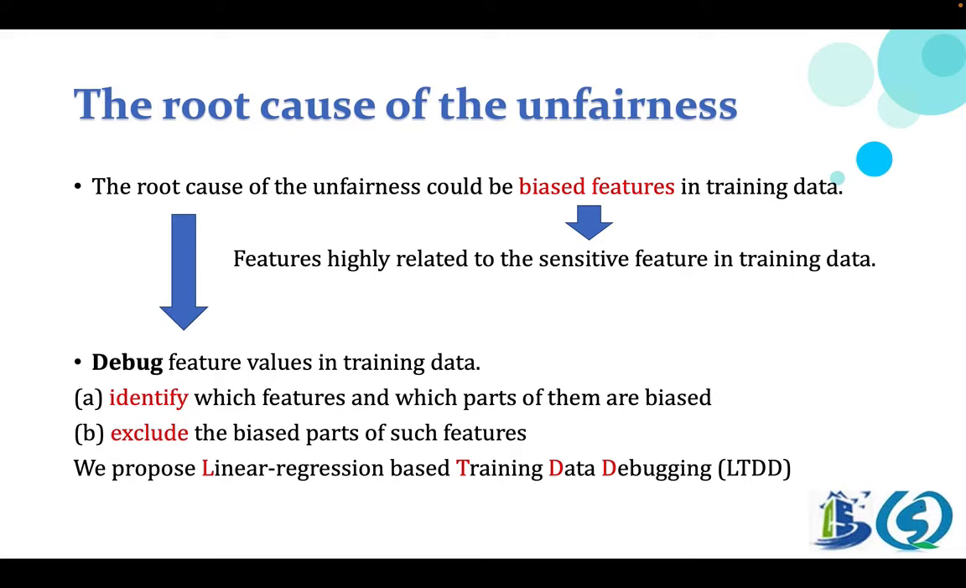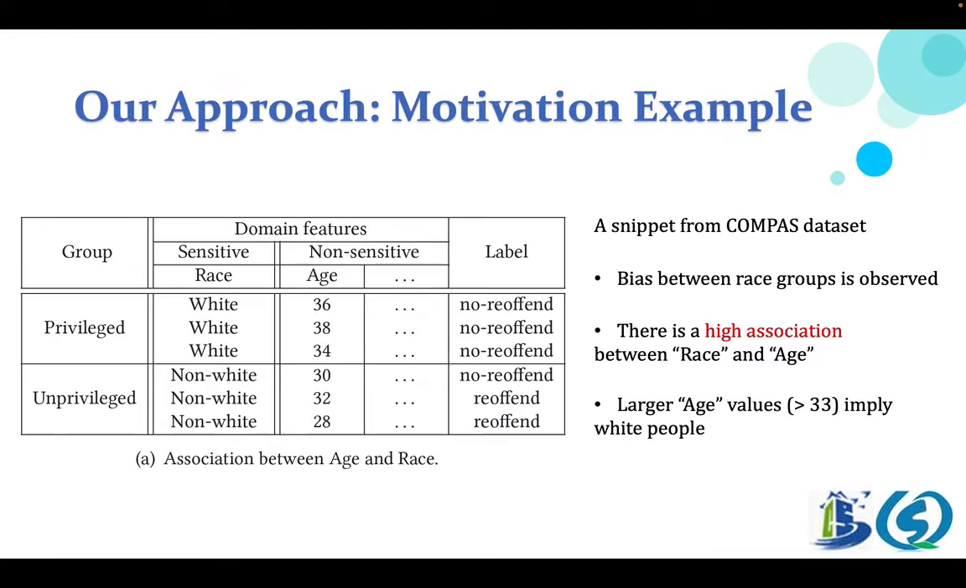To achieve this goal, we propose a novel method, linear regression-based training data debugging, which employs the linear regression model to identify the biased features. Before we introduce our method, we propose a detailed motivation example to show why and how features are biased. We take a snippet from the COMPAS dataset, which is used to evaluate the possibility of a criminal defendant reoffending. The snippet contains 6 samples, with the sensitive feature race and the non-sensitive feature age.